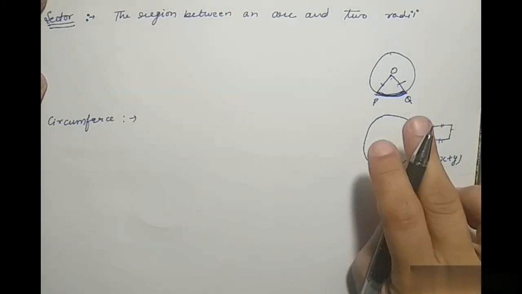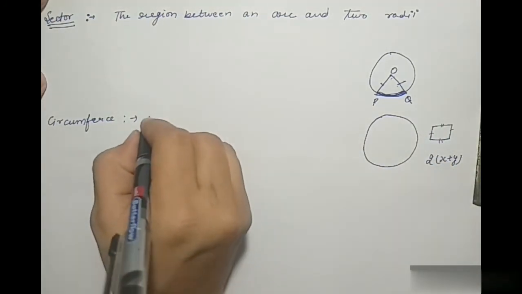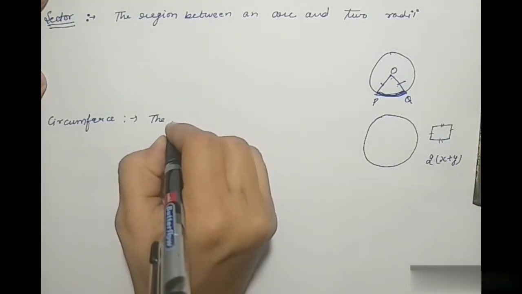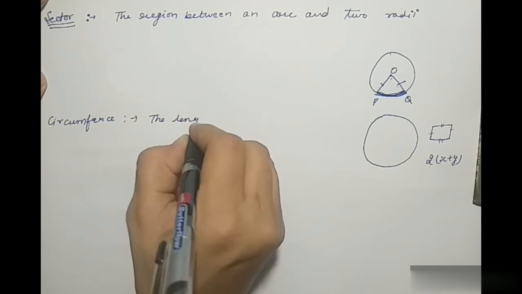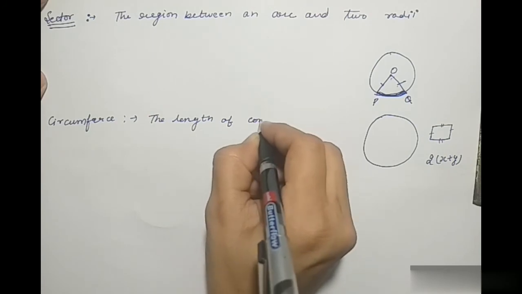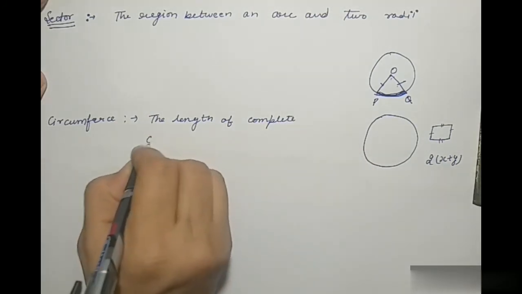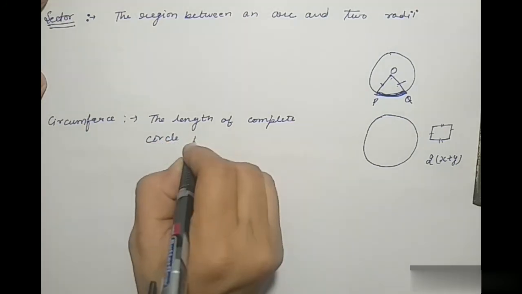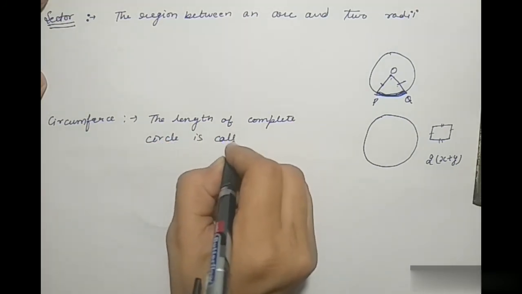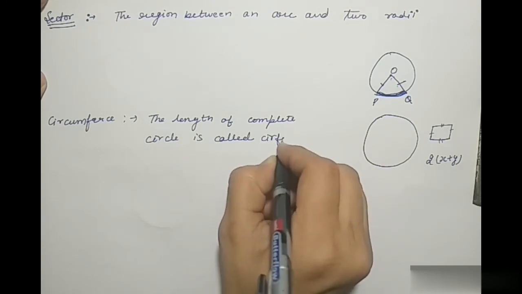Like that, the circumference, the length of a complete circle is called circumference.